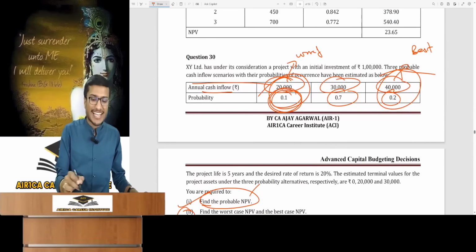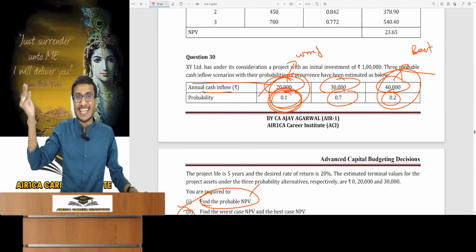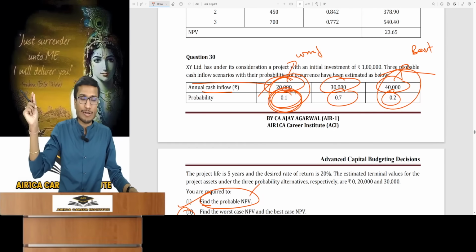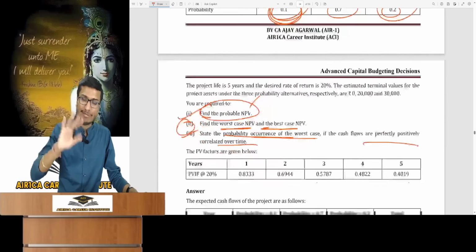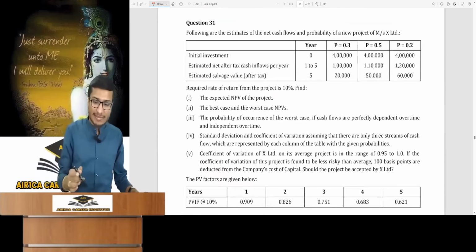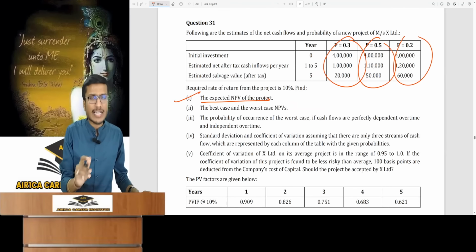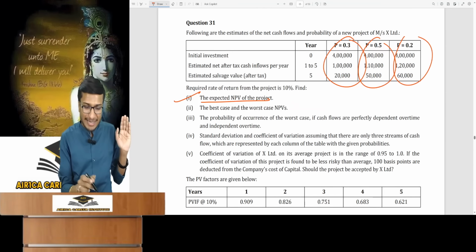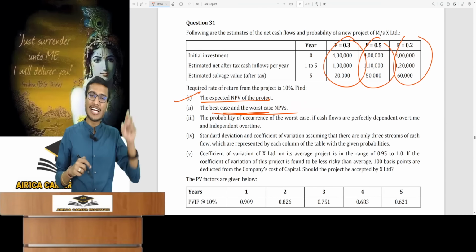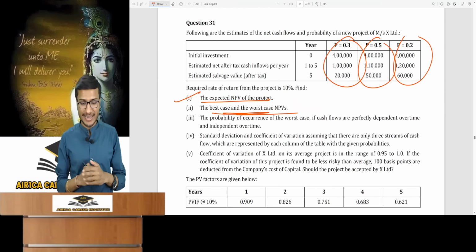The worst case NPV is this. Calculate it as 0.1 into 1 into 1. Joint probability doesn't work in the normal way. I told you earlier. Similarly, the next question won't be clear if you approach it normally. For the first part, expected NPV implies perfectly independent. However, best and worst cases require assuming perfectly dependent for the second part.